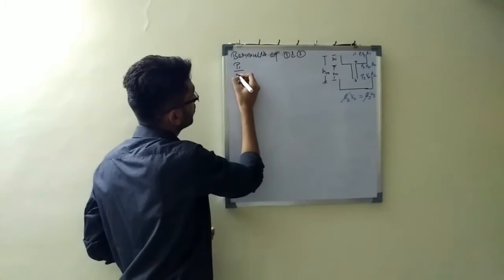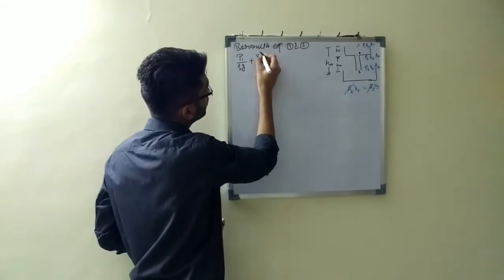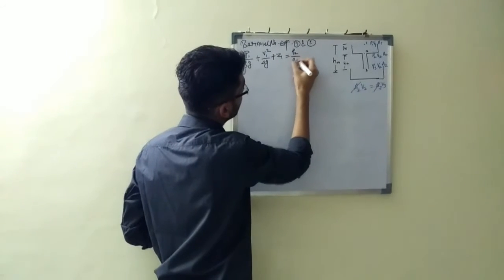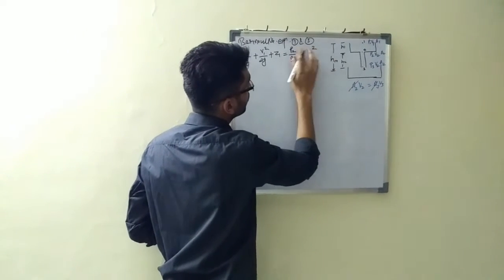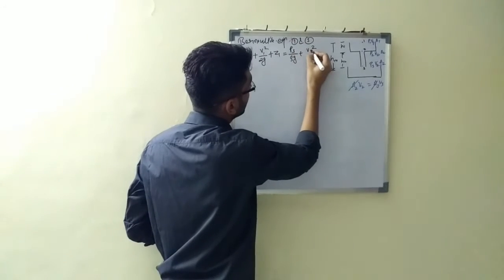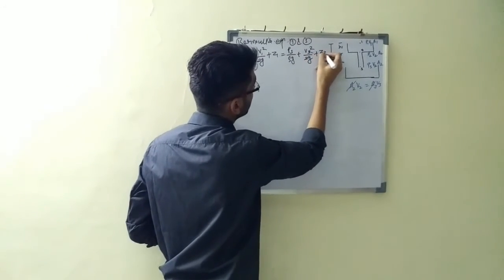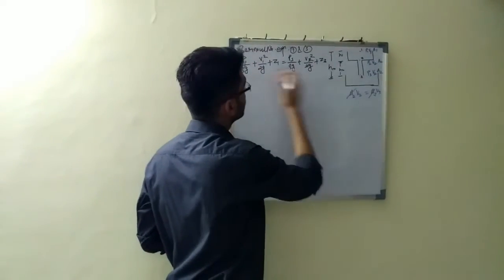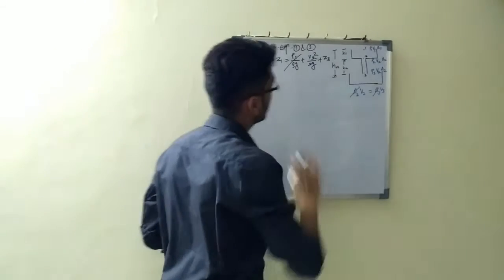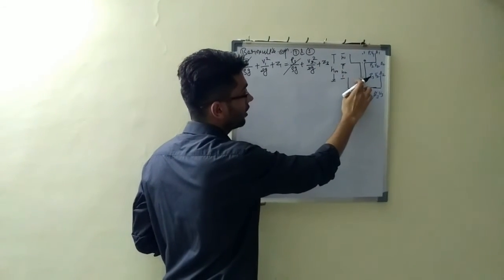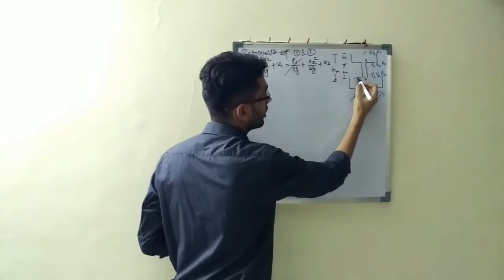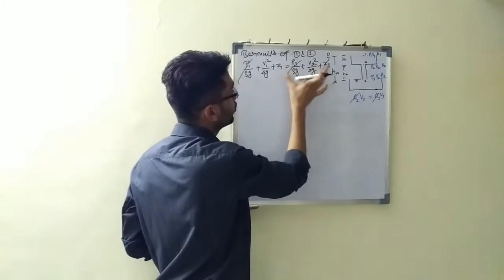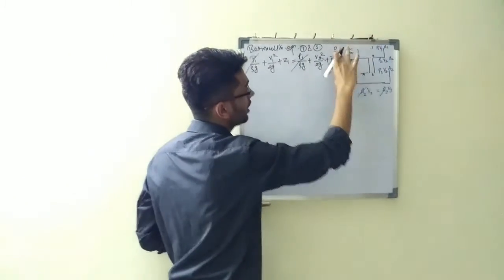So P1 upon rho g plus V1 square upon 2g plus Z1 equals P3 upon rho g plus V3 square upon 2g plus Z3. P1 is exposed to the atmosphere and P3 is also exposed to the atmosphere, so we'll neglect that. Z3 is the reference point for me, so from here I'll start calculating. So this is 0 for me. You can do Z1 minus Z3, that will also come HM only.